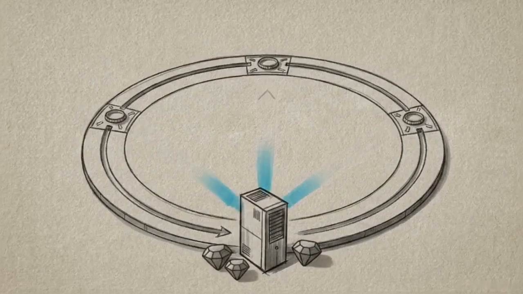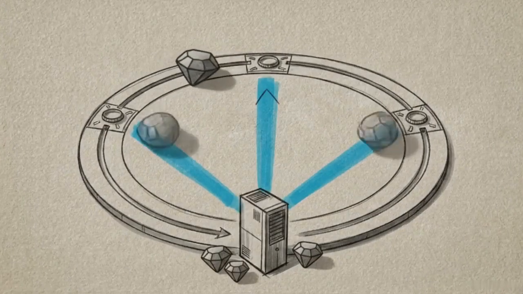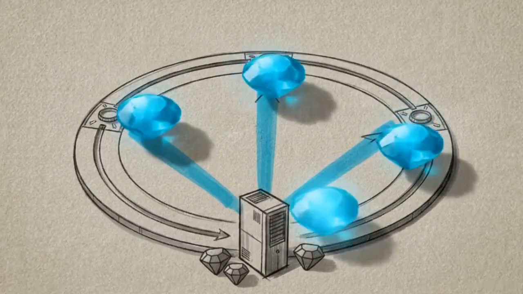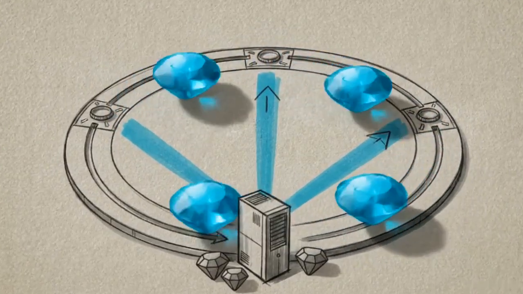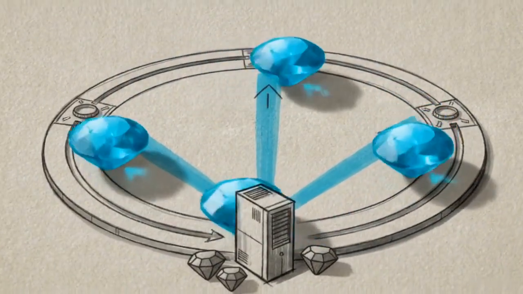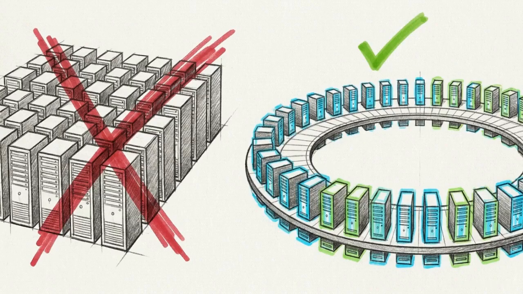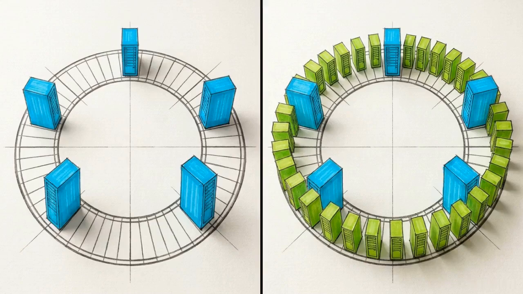Physical servers rarely have identical processing or storage limits. To account for varying hardware profiles, we assign multiple tokens, called virtual nodes, to a single physical machine. A more powerful server controls more segments of the ring, distributing the overall load proportionally. By isolating the routing logic from the physical server array, the consistent hash ring creates a topology where operators can scale the cluster infinitely without triggering a massive system-locking data reshuffle.